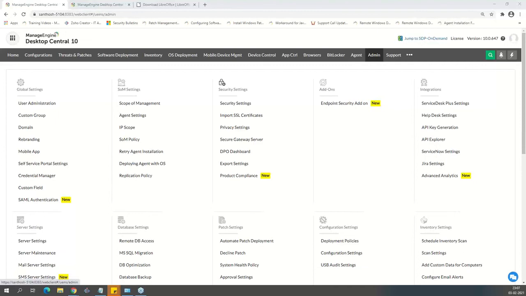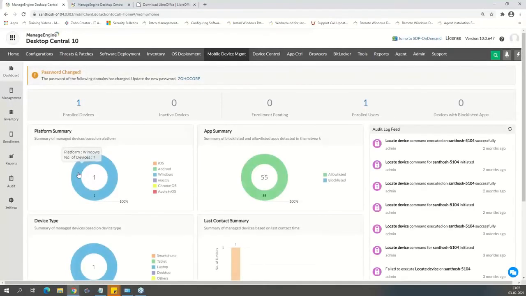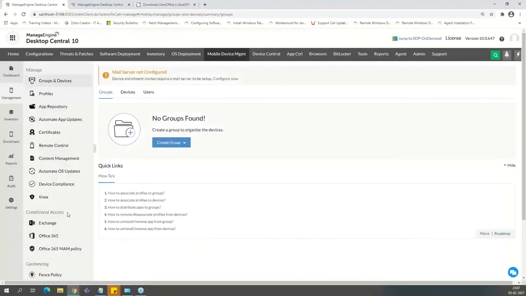Mac encryption. I see the person left. Okay, so the Mac encryption. If you mean FileVault, yes, we do manage it using the MDM portion of it. So FileVault encryption management is available. I'm not sure if that's what you're referring to. Yes, we have that feature, right? FileVault encryption, we can manage it through mobile device management.